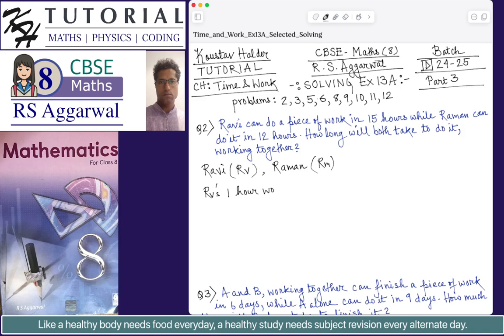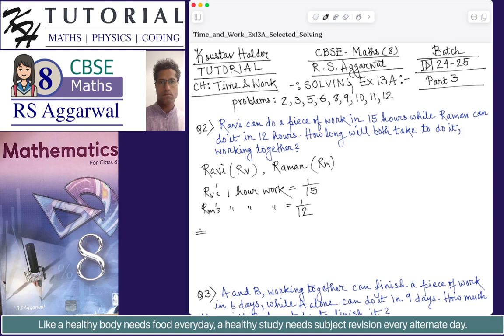work, that is the amount of work Ravi can finish in 1 hour, will be equal to 1 by 15, since the complete work, that is a piece of work, is completed in 15 hours by Ravi. So I can say Ravi's 1 hour work is 1 by 15 using the first general rule. Similarly, I can say RM's 1 hour work is equal to 1 by 12.